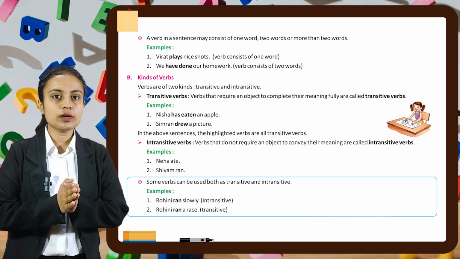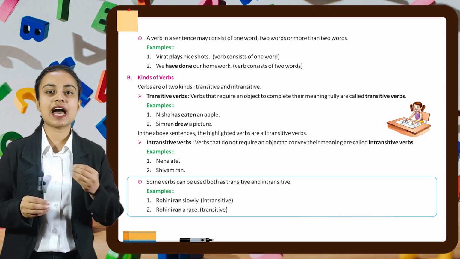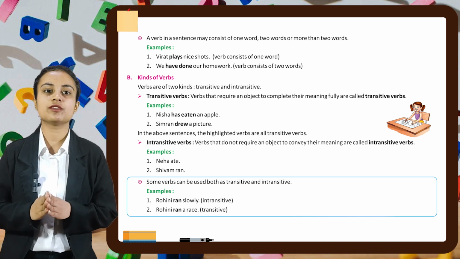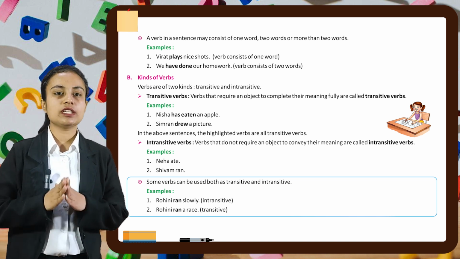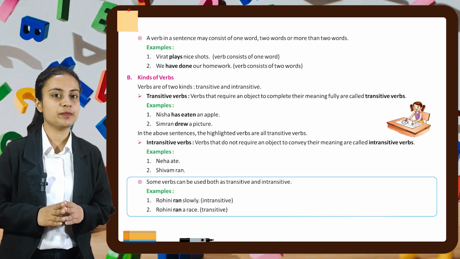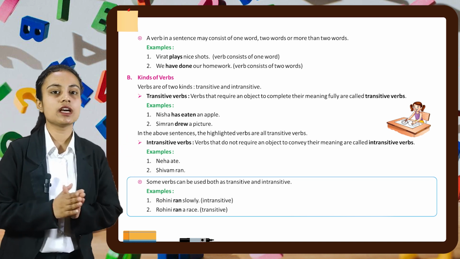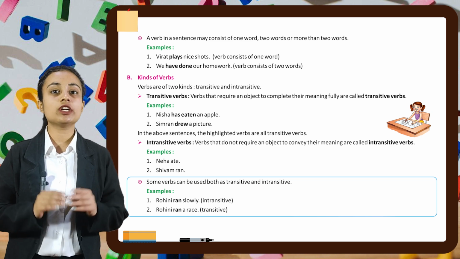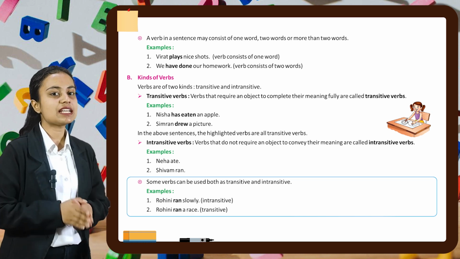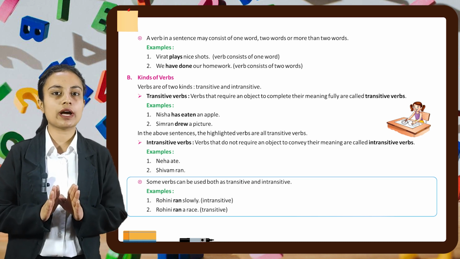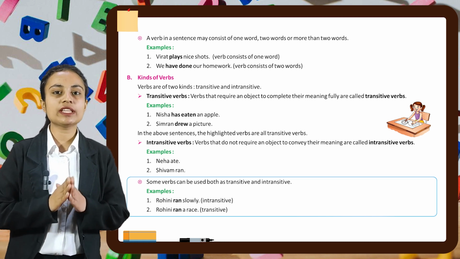First, transitive verbs. Verbs that require an object to complete their meaning fully are called transitive verbs. For example, Nisha has eaten an apple. Simran drew a picture. In the above sentences, the highlighted verbs are all transitive verbs, whereas intransitive verbs are those verbs that do not require an object to convey their meaning.